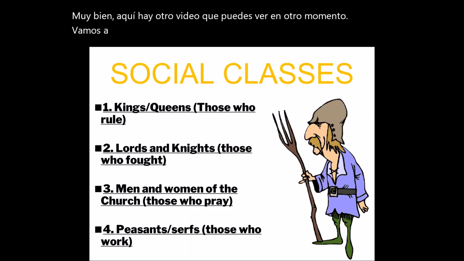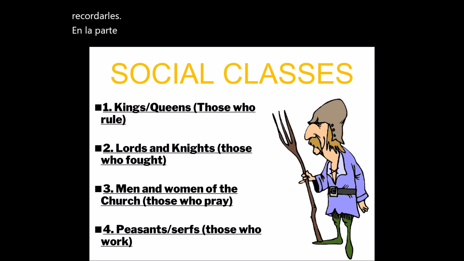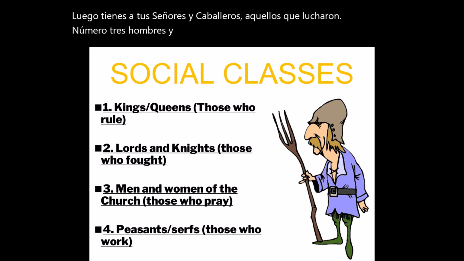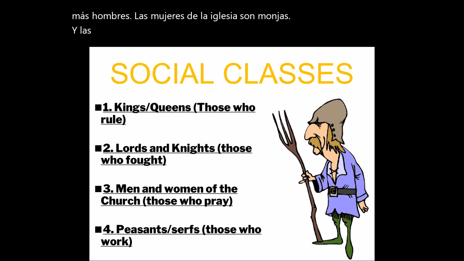So here are the social classes, just to remind you. At the very top, you have your kings and queens, those who rule. Then you have your lords and knights, those who fought. Number 3, men and women of the church. And when they say women, it's more men. Women of the church are nuns, and nuns were usually lower than the men. And then finally, the largest group is your peasants and serfs.